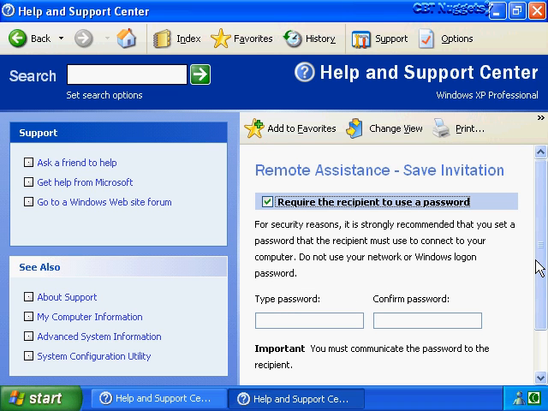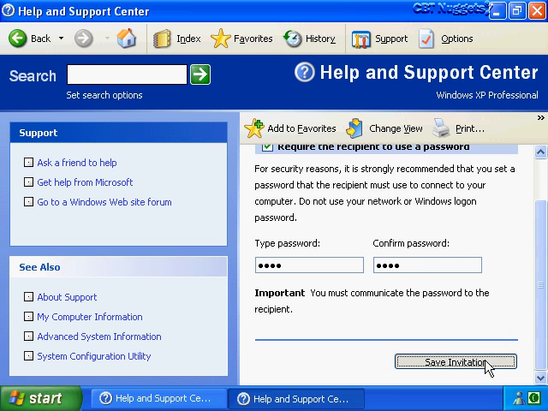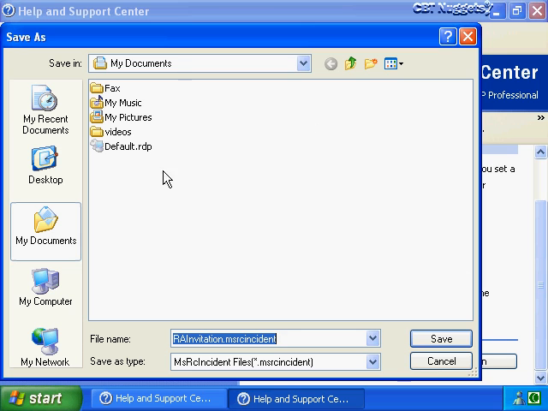Click on Continue. Would you like to password protect this? Absolutely. Let's put in a password here. And then we click on the Save Invitation button. Then it's asking you, where would you like to save this invitation? This will typically be saved maybe as a file that you place on your desktop, and then you can send it out via email at a later point. Or better yet, we can save this invitation to a SharePoint within your network.